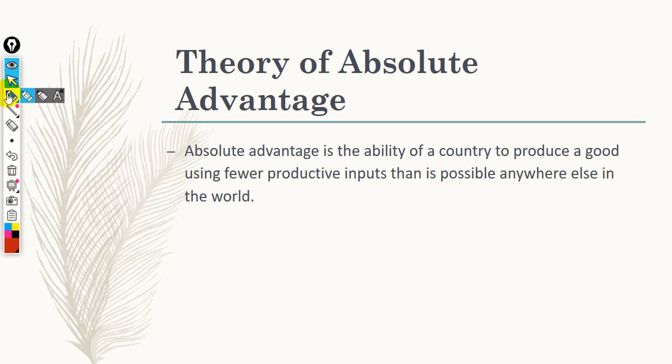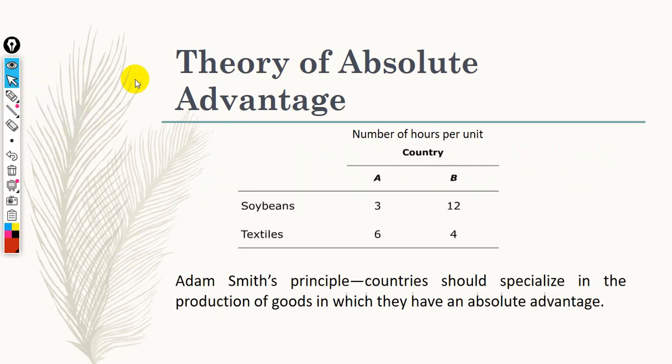So we can calculate an advantage in two different cases. We are going to start now with the first case, which is number of hours per unit. This schedule shows that we have two countries, A and B. Country A produces soybeans and textile.